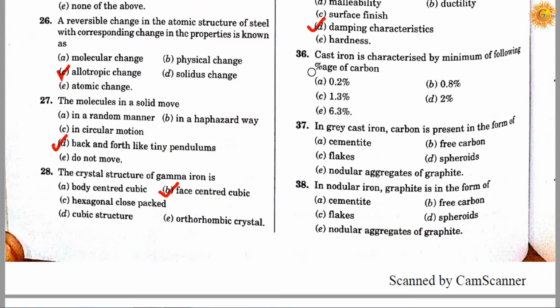Question number 36. Cast iron is characterized by a minimum of the following percentage of carbon. Option A is 0.2%, option B is 0.8%, option C is 1.3%, option D is 2%, option E is 6.3%. Correct answer is D, it's 2%. It means cast iron is characterized by a minimum of 2% of carbon.